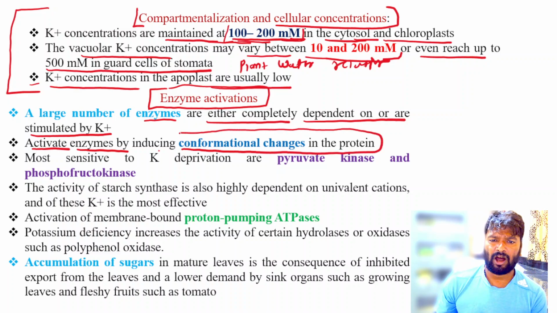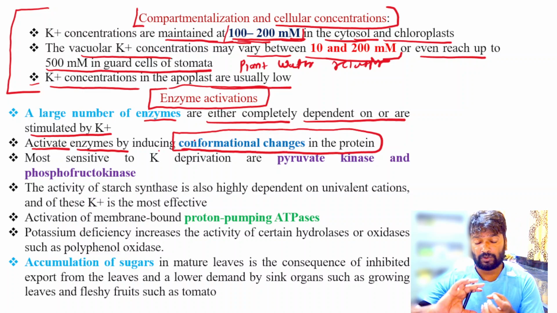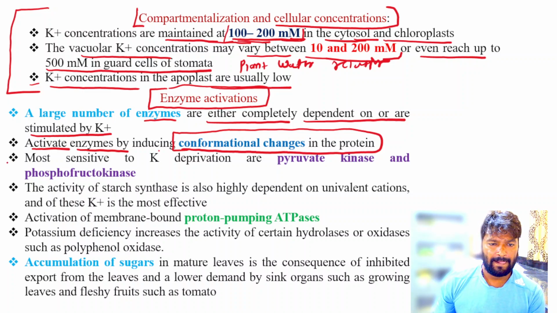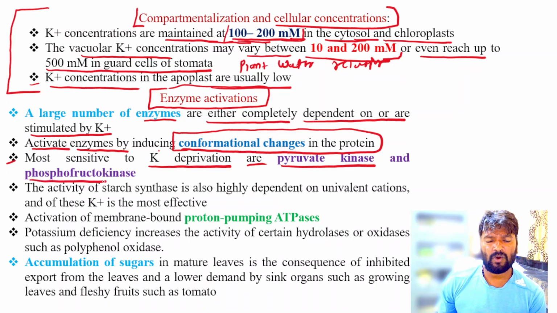Most sensitive to potassium deprivation or deficiency are pyruvate kinase and phosphofructokinase. So these two enzymes are the most sensitive to potassium deficiency.